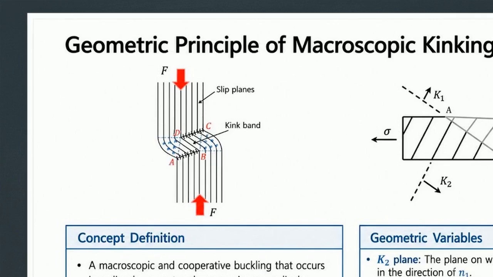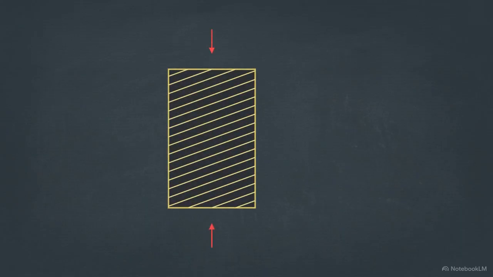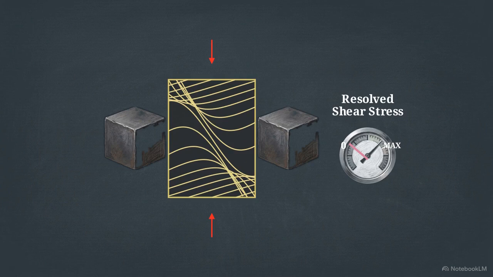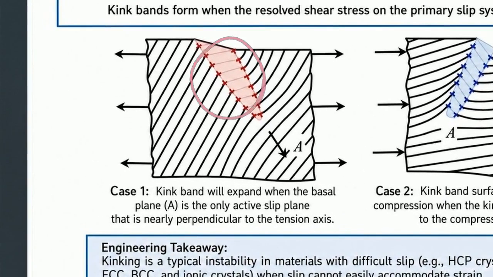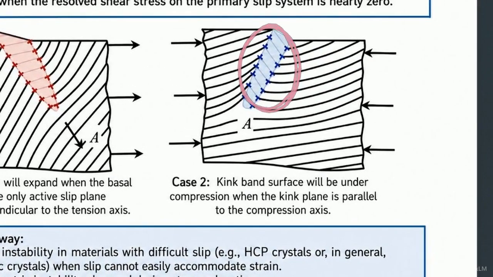Macroscopic kinking is a cooperative second-order buckling mode, operating on a much larger scale than a microscopic dislocation kinking along a single line. We are looking at a kink band region, labeled ABCD, where slip planes abruptly bend and deformation concentrates. Mathematically, the K2 plane defines where slip occurs, while the K1 plane acts as the boundary where deformation behaves as simple shear, trapping strain inside. This specific geometry only forms under a strict deterministic condition. The resolved shear stress on the primary slip system must be nearly zero. The material has absolutely no other geometric option to yield.